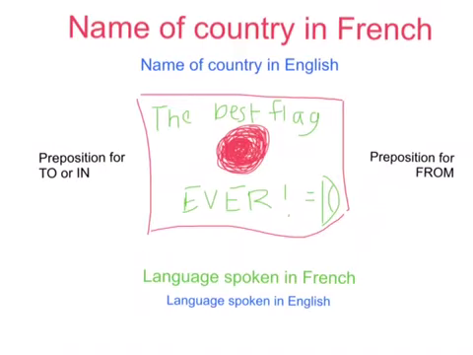Now I'm just going to talk about the countries surrounding France again, and this is how the following slides are going to be laid out. At the top will be the name of the country in French, and then in English. We'll have a flag here. Then you'll have a preposition for to or in, and from on the other side, and then you'll have the language spoken in French and in English on the bottom.